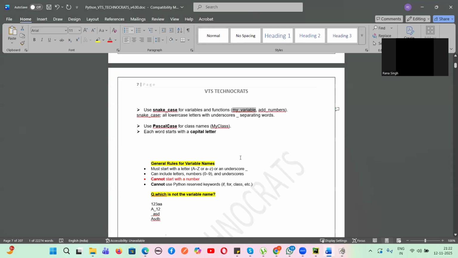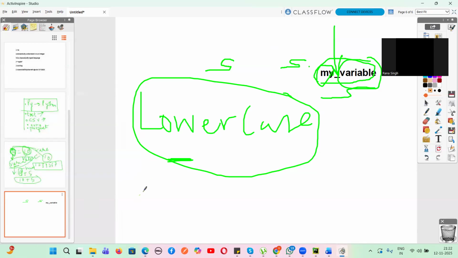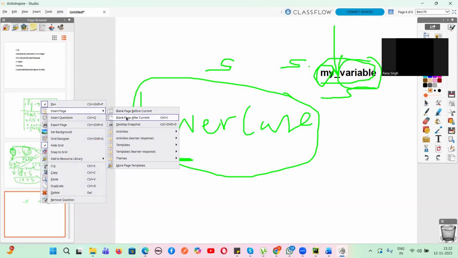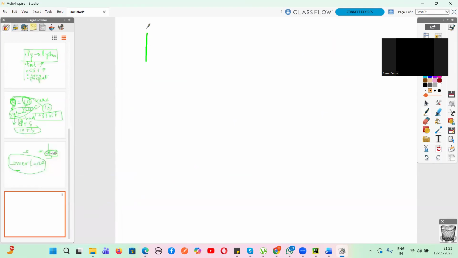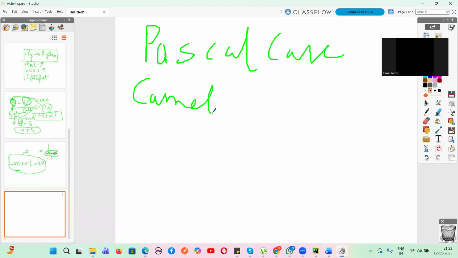Pascal case for class name, which is also called camel case for class name. That means some naming conventions we have to remember are called Pascal case, or also called camel case. The camel structure is something like this. So what will happen is that the first letter should be capital.